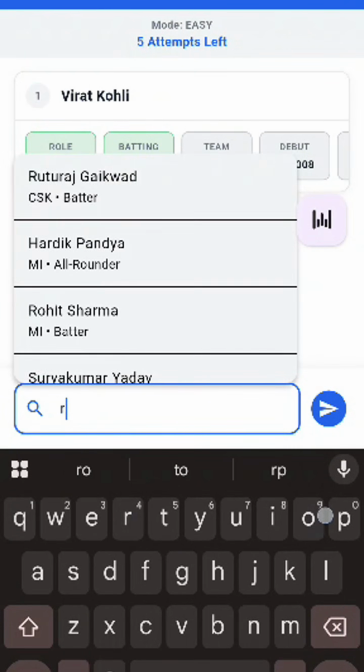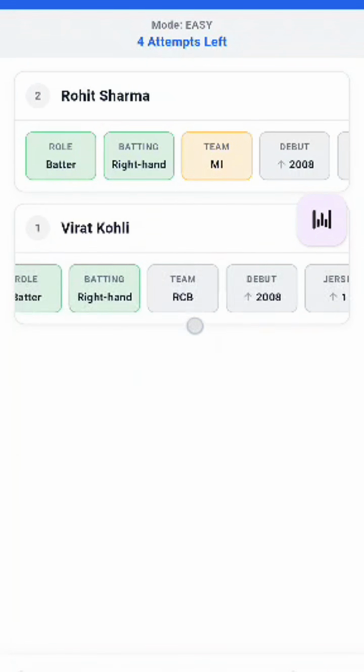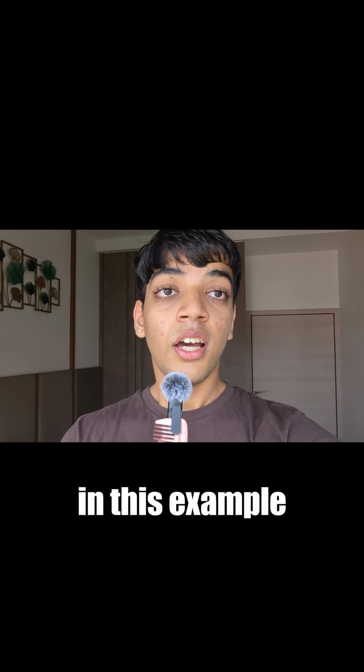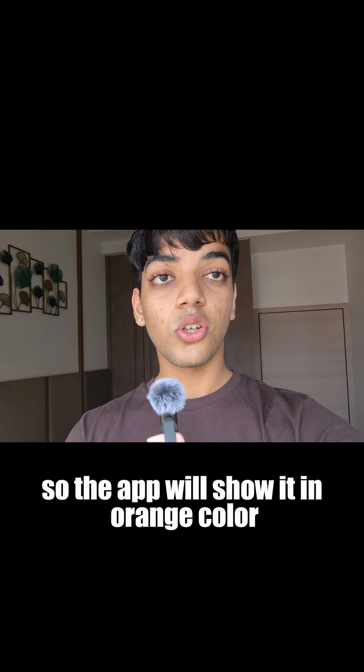Orange color. So let's just say that you wrote Ravindra Jadeja for example, and in the team section it will show RR as of now, but it will show it in orange color. Why? Because the player you have to guess, that is MSD in this example, Ravindra Jadeja was in CSK before. So the app will show it in orange color.